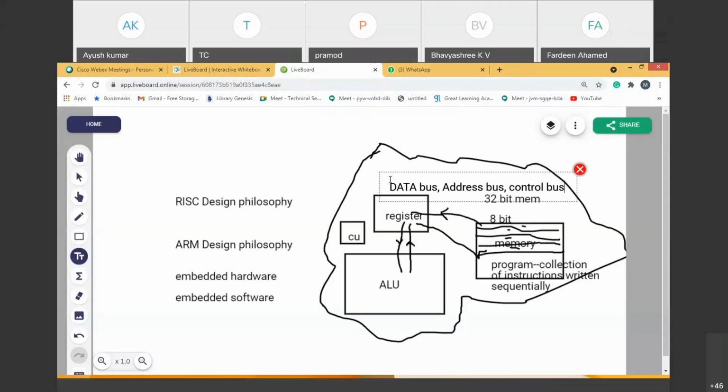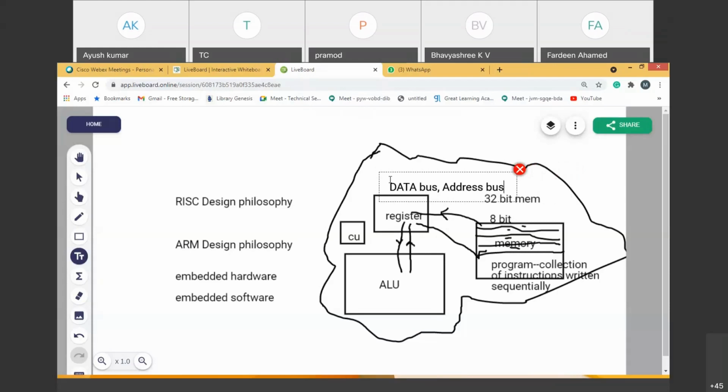So unless a control signal is passed on to the control bus, the address bus won't carry the address and point to the memory. From the memory, that value will be fetched to the register through the data bus. So the data bus carries the data to the register. From the register to other components like ALU, multiplier, barrel shifter, all different functional blocks can be connected with the data bus only. So that's what we worry about, the data bus and address bus more.